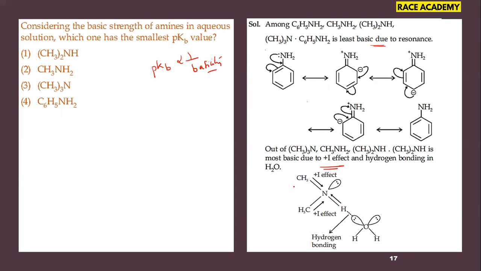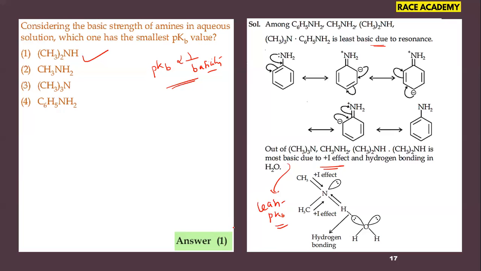When we observe the secondary amine, it is the most basic in nature, exhibiting positive inductive effect, and that is the answer for this question. As the strength of the secondary amine is more, pKb is less. So the more basic amine has the least pKb value.